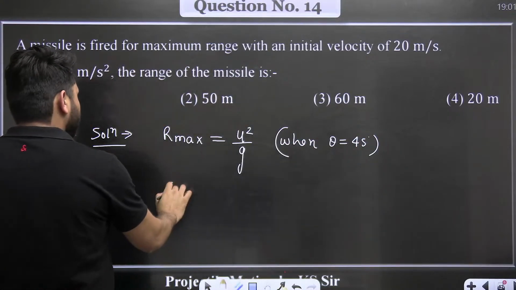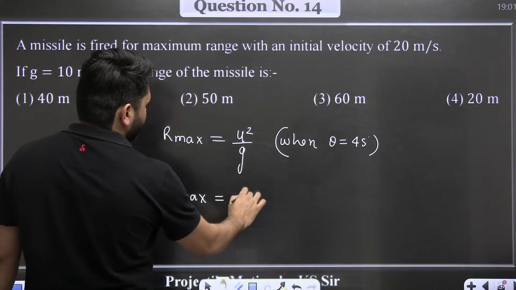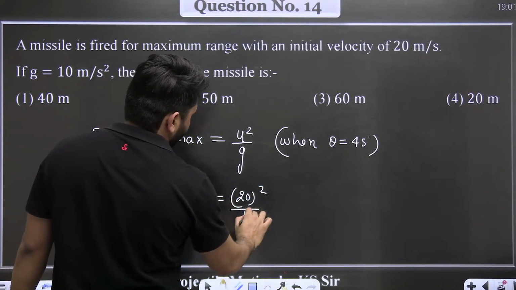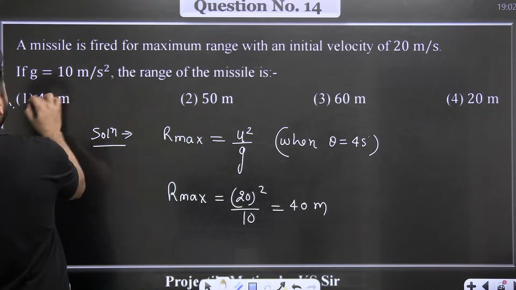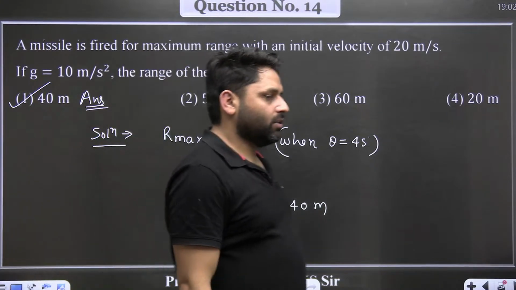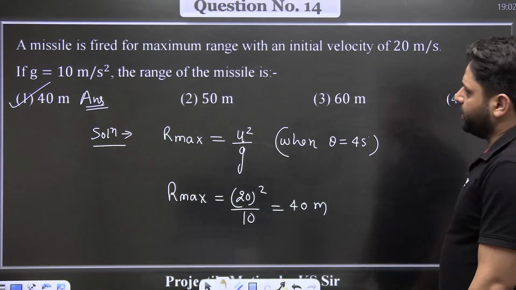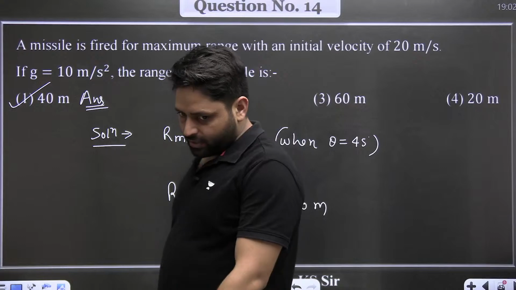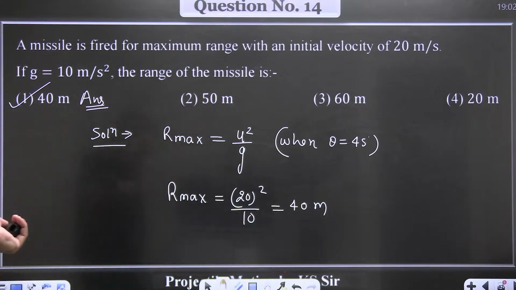Okay, so maximum range comes out to be R max is equal to u square by g. u is 20, so 20 square divided by 10, which comes out to be 40 meter. So the range of the missile will be 40 meter, and that was your PYQ. I think in 2019 or before that it was asked. Oh, no, 2011 or something. So this was the question. This is your PYQ actually, and this level of question we have already covered.